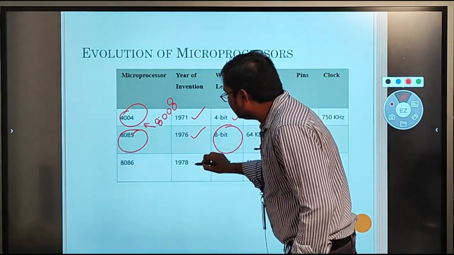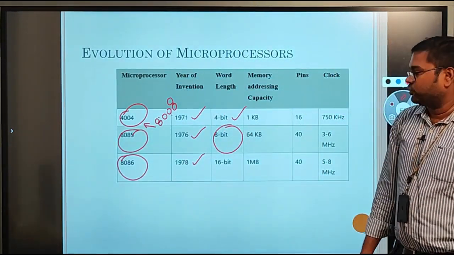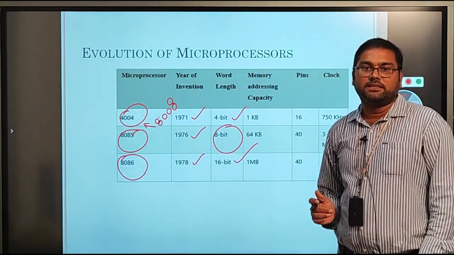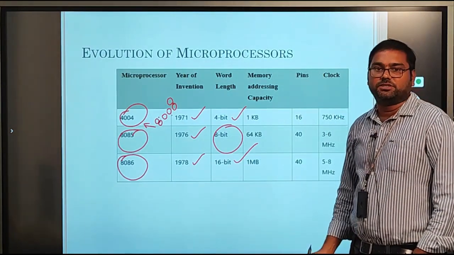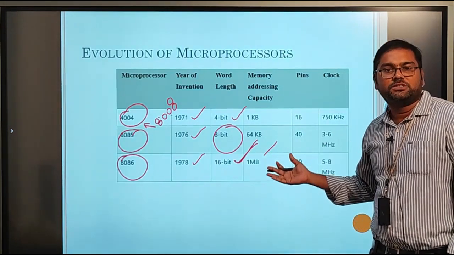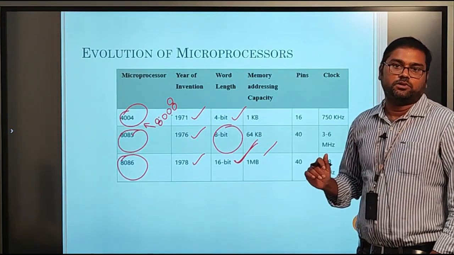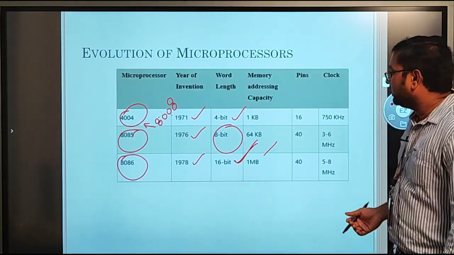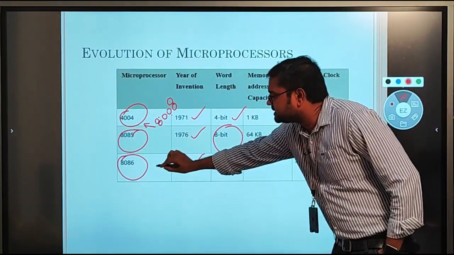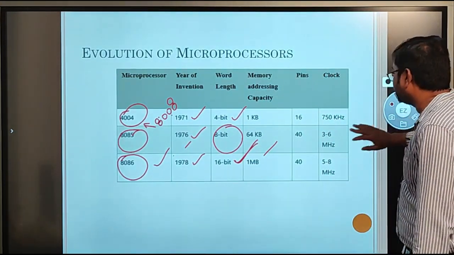And after that, in 1978, Intel designed the 8086 microprocessor. This is a 16-bit processor, that means a 16-bit IC. It can perform 16-bit operations. By using this IC, we can perform 8-bit operations as well as 16-bit operations. That means this IC is compatible with the 8085 also. So this is the evolution of microprocessors. We have 64-bit ICs also, but in our syllabus we have only the 8086, that means 16-bit processors only. So this is about the evolution of the microprocessor.